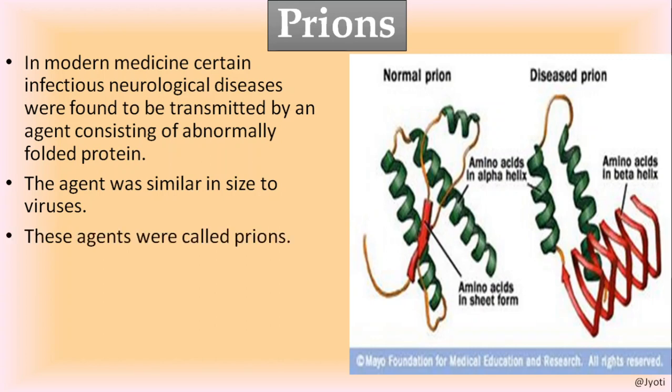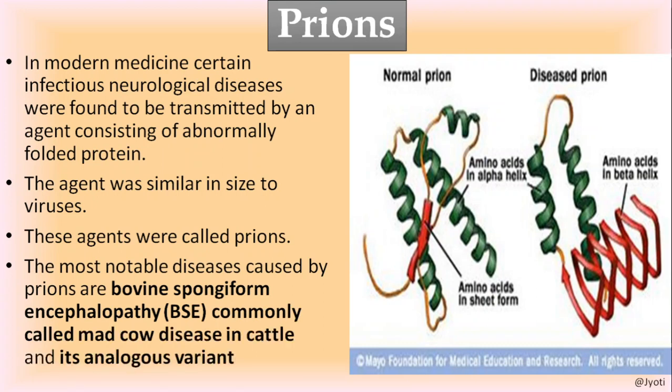These agents were called prions because they are mainly made up of proteins. They are only proteins. The most notable disease caused by prions is bovine spongiform encephalopathy, a brain disease, commonly called mad cow disease, which is caused in cattle.